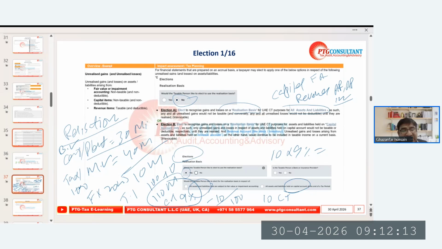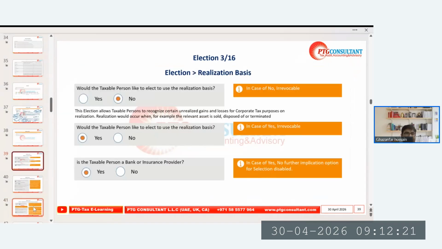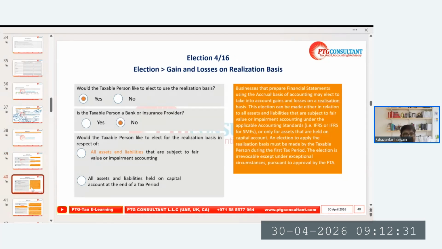So this is not coming under the tax computation. So for the realization basis, we're going to see yes or no, and then what the impact is.